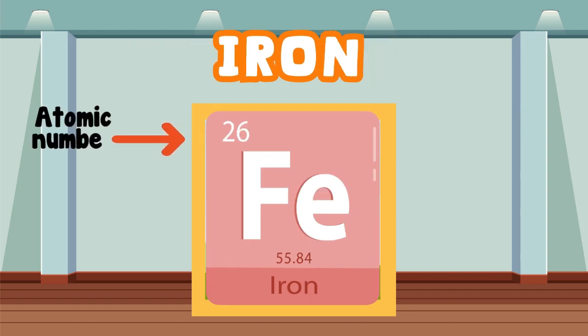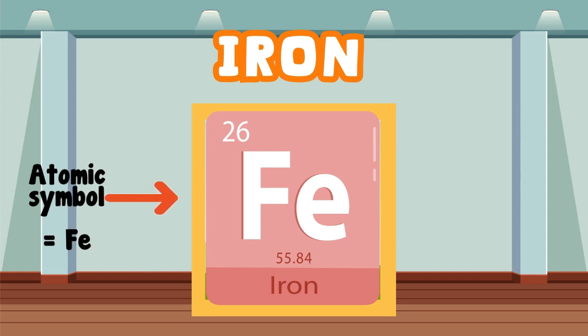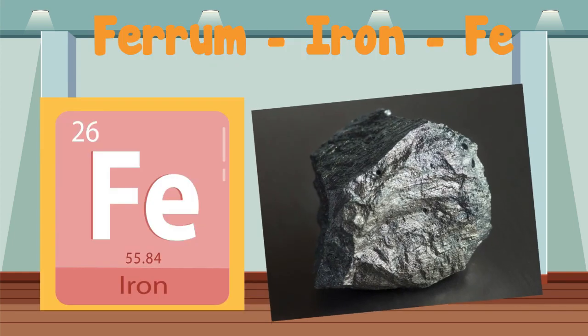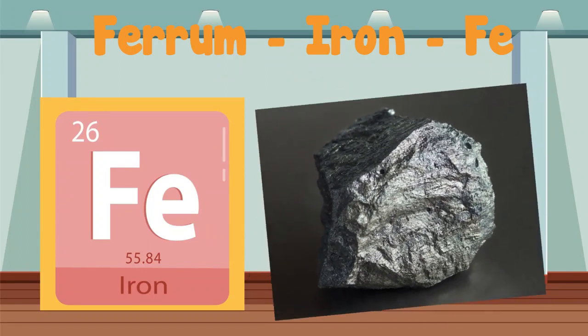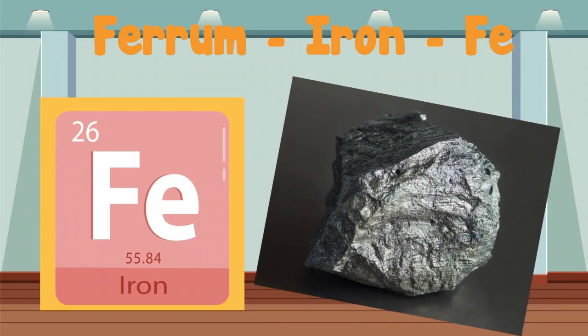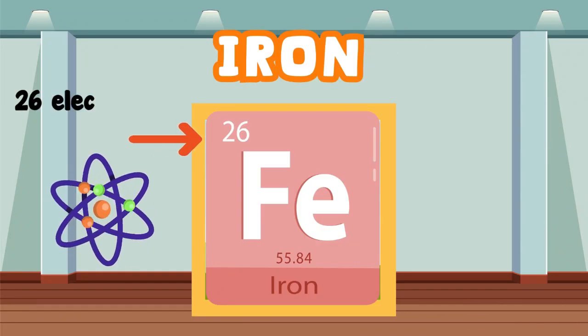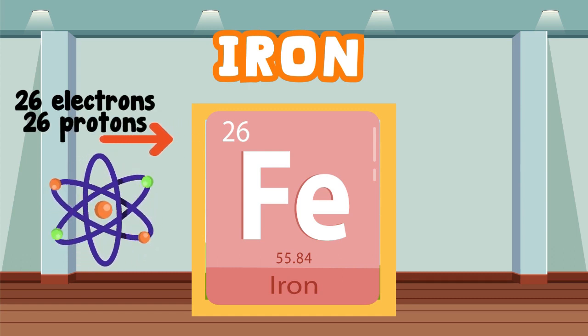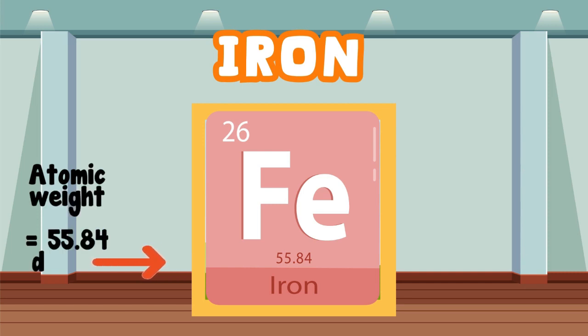Let's try it again with this element. Element number 26 is called iron. Its symbol is capital F with a little e. That's a bit weird. The reason iron uses Fe is because we have known about iron for centuries. Years ago, the Latin name for iron was ferrum. That's where the Fe comes from. We expect iron atoms to have 26 electrons and protons, and the weight of one iron atom is 55.85 daltons.